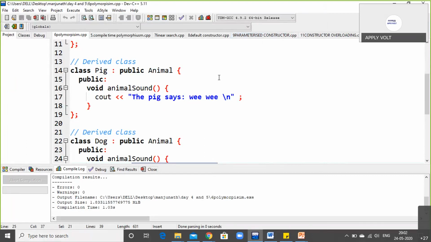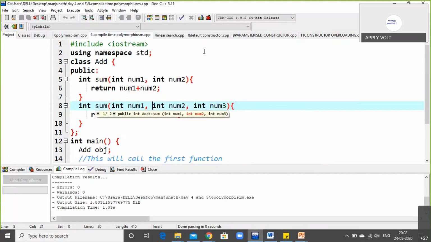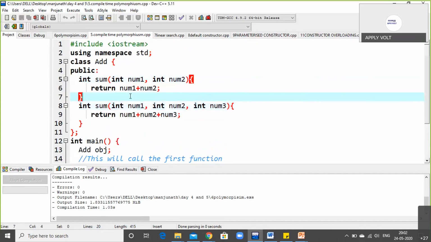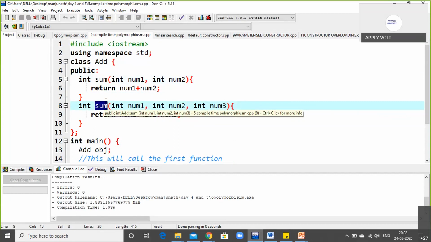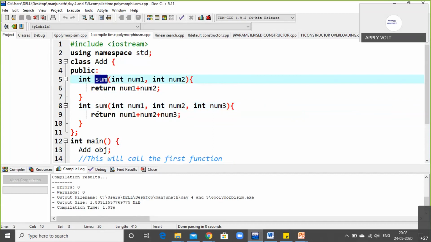Let us go to the next, compile time polymorphism. Click this. Okay, now compile time polymorphism. What is compile time polymorphism? In this example, we have functions. You can see here we have two functions with the same name and different number of arguments. In this program, I am using the function name as sum and the function name as sum. So I am using two functions with the same name. Can you see this? Int sum and int sum.